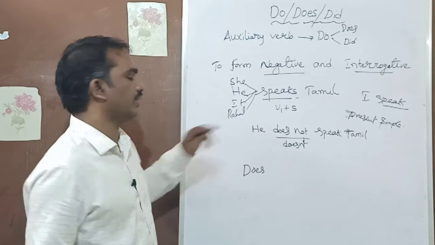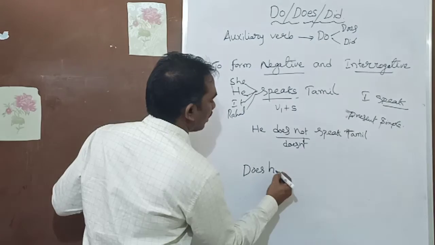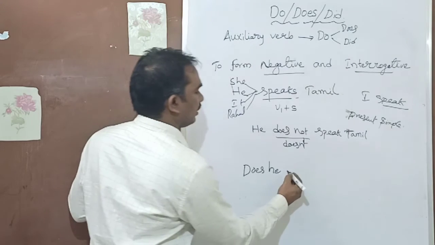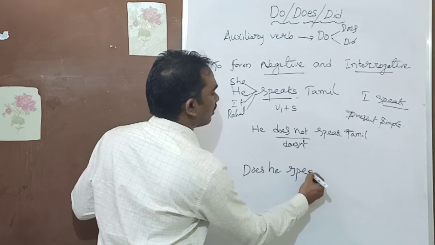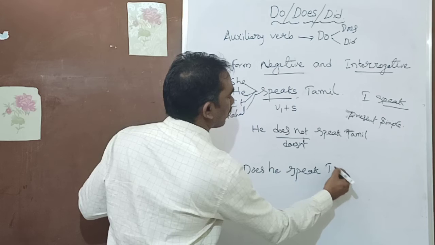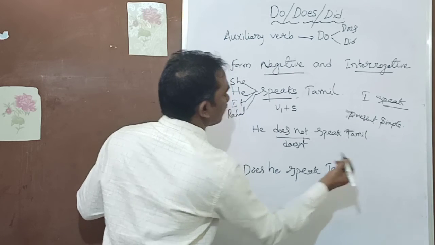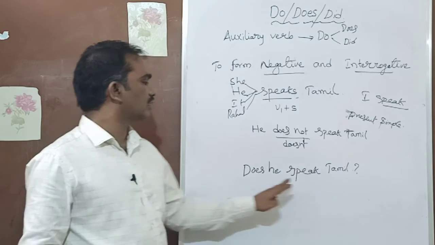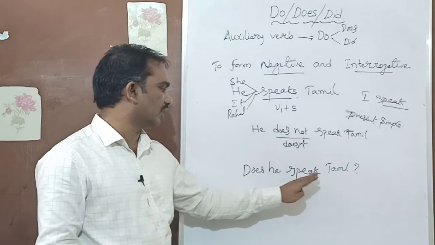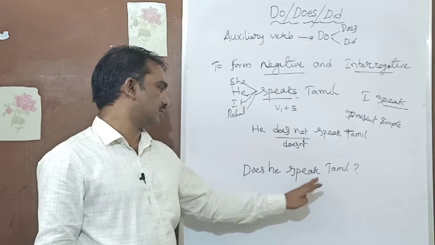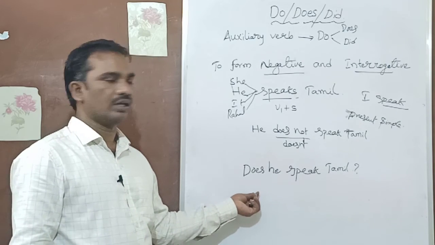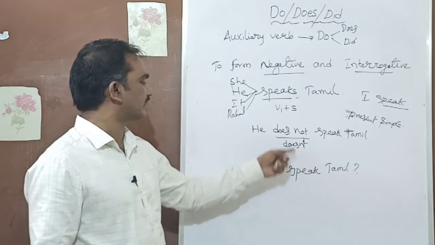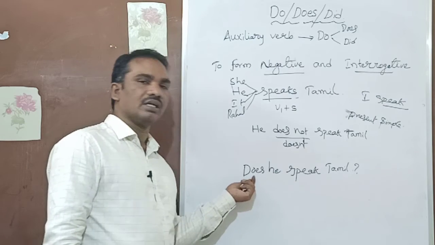The subject is he. "Does he speak Tamil?" Here also there is no s, because there is does. You don't need to retain the s here. Only in assertive sentences, the statements, do we have the s.